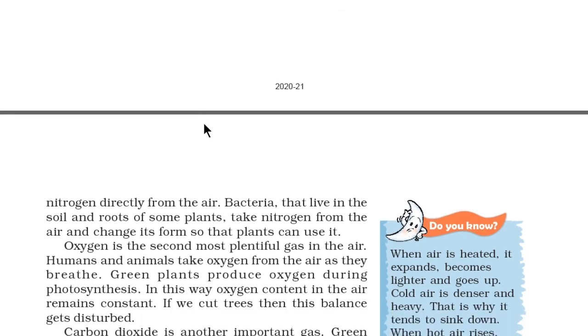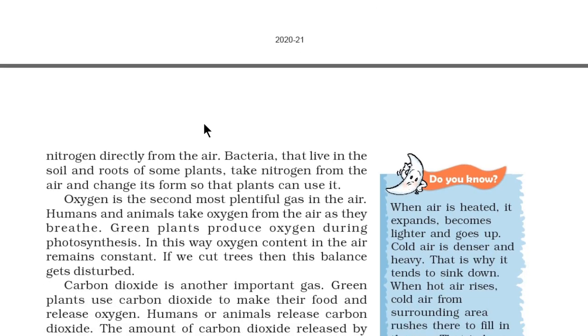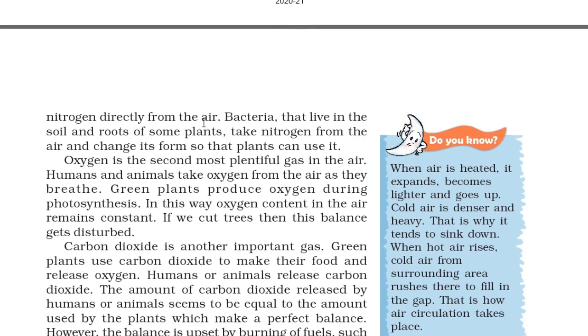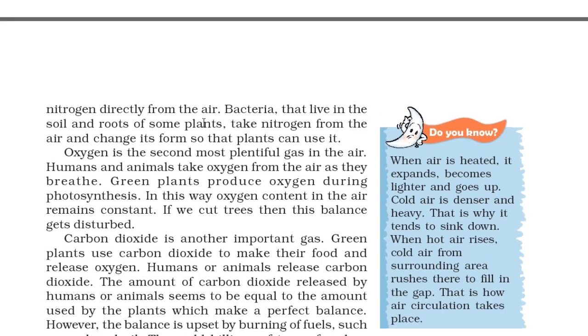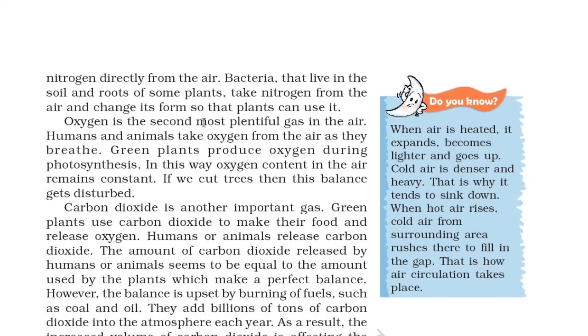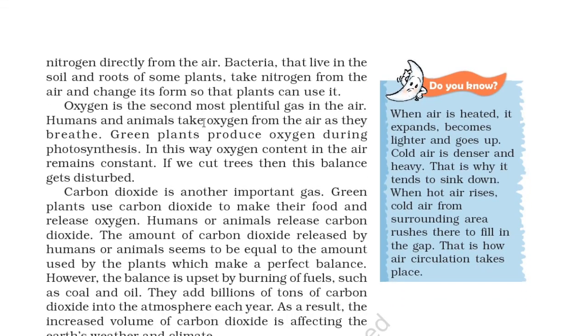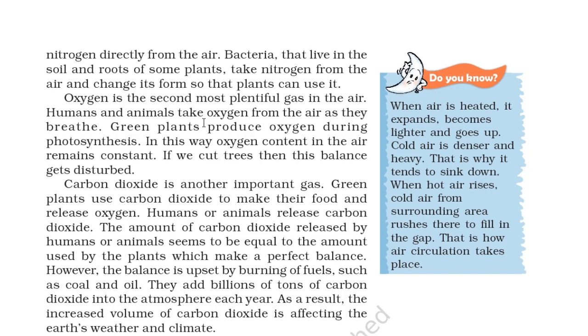So oxygen is the second most plentiful gas in the air. Human and animals take oxygen from the air as they breathe. Green plants produce oxygen during photosynthesis. In this way, oxygen content in the air remains constant. If we cut trees, then the balance gets disturbed. So if we cut trees, then the balance of oxygen will be disturbed.